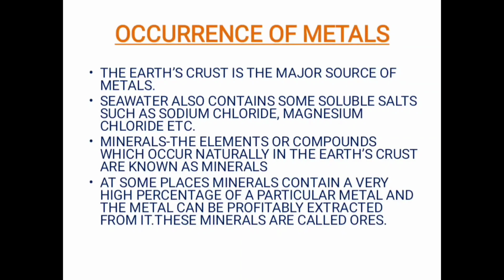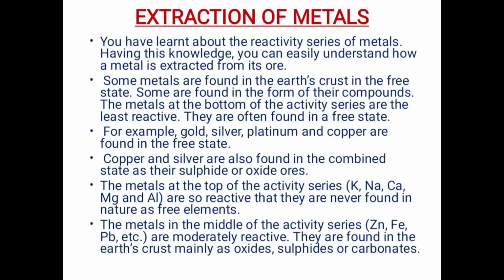Now that is where we move on to our next topic, that is extraction of metal. An overview about extraction of metal is, as we know, the ore which is found in the earth's crust may contain a few impurities, and those impurities are generally referred to as gangue. Depending upon the physical and the chemical properties of both metals and the ore, several processes are applied for the extraction of the metals and removal of the impurities from the ore, so that we get the metal in the pure form with no impurities in it. Such a process is called the enrichment of ore.